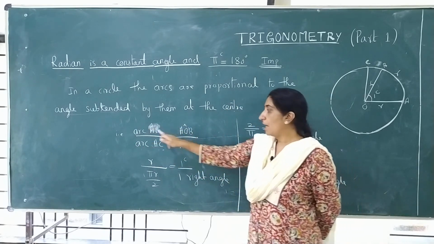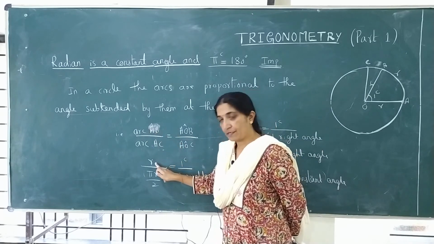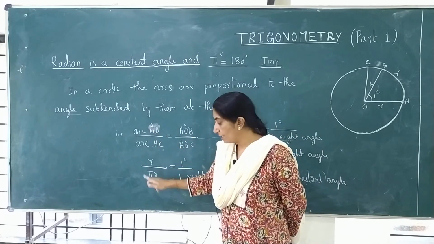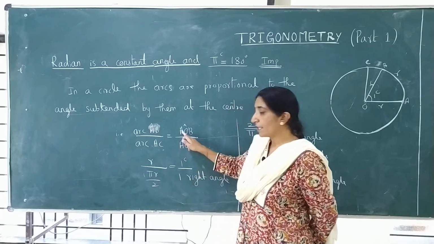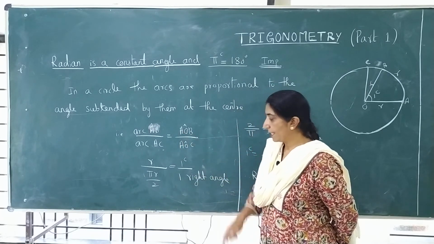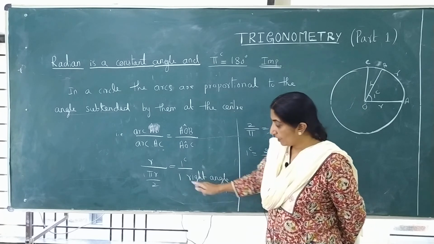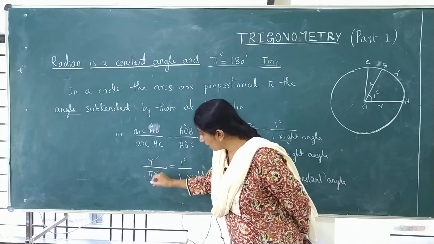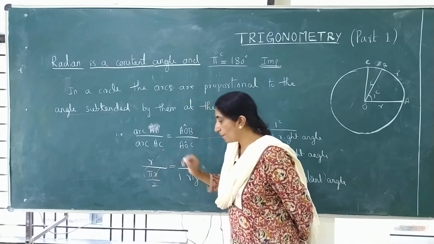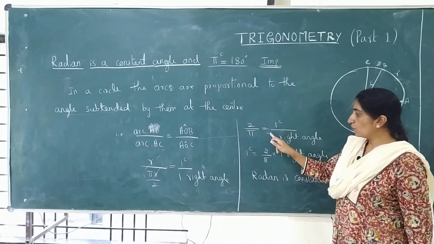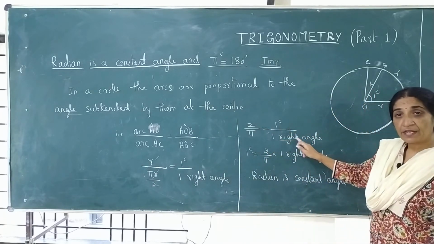Substitute that. Arc AB is R, arc AC is pi r by 2, angle AOB is 1 radian, angle AOC is 1 right angle, and here this R and R get cancelled. This is a fraction, it goes up. 2 by pi is equal to 1 radian upon 1 right angle.